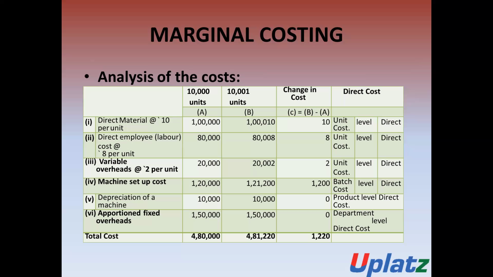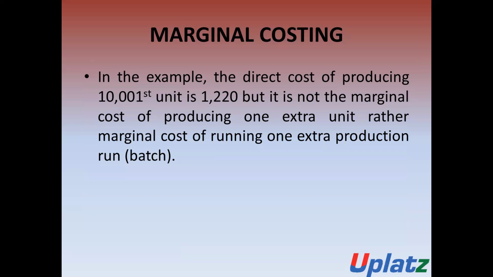1,220 rupees is the price of a single unit, and such additional cost is incurred due to the increase in one unit of production. So in this example, the direct cost of producing the 10,001st unit is 1,220, but it is not the marginal cost of producing one extra unit, rather it is the marginal cost of running one extra production run.